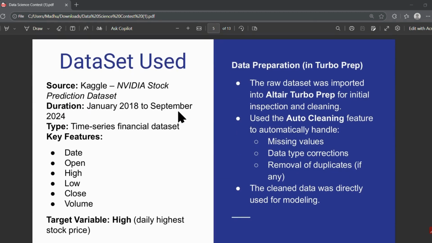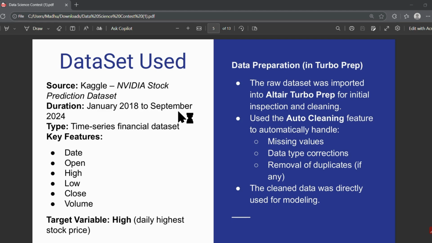The dataset was taken from Kaggle, titled NVIDIA's Stock Prediction Dataset. It covers daily stock data from January 2018 to September 2024. The dataset includes the following columns: date, open, high, low, close, and volume. For this project, my target variable is high, which represents the maximum stock price NVIDIA reached on a particular day.